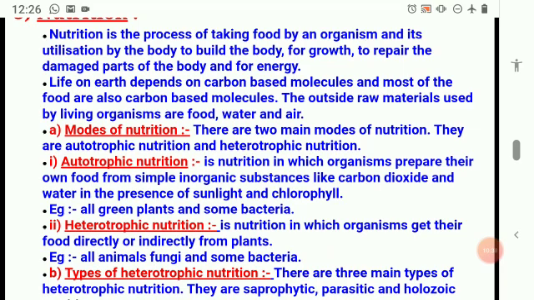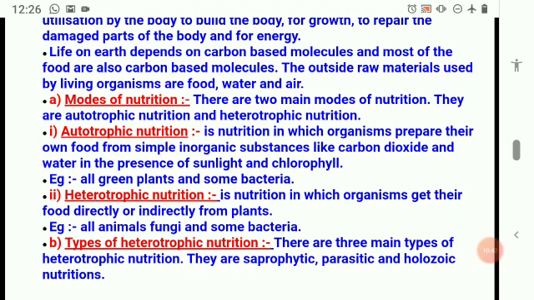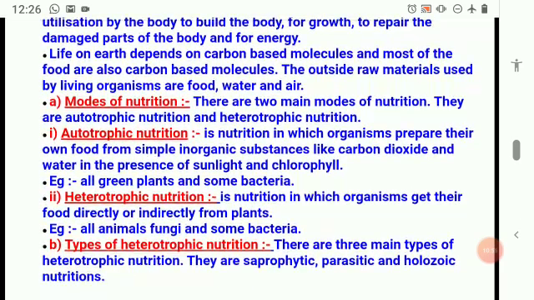So that's what repairs the damaged parts of the body, and energy to do the activities, to run, to walk, to sleep. All those activities need what? Energy. So where are you going to get this energy? You are going to get energy from the food. So life on earth depends on carbon-based molecules. Carbon-based molecules. And most of the food is also carbon.